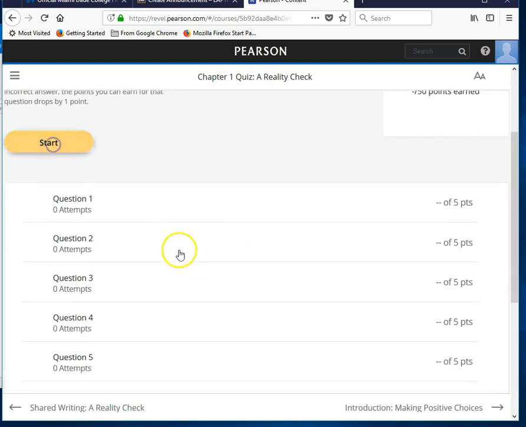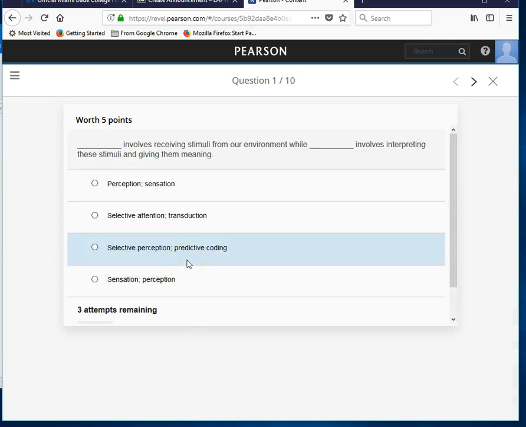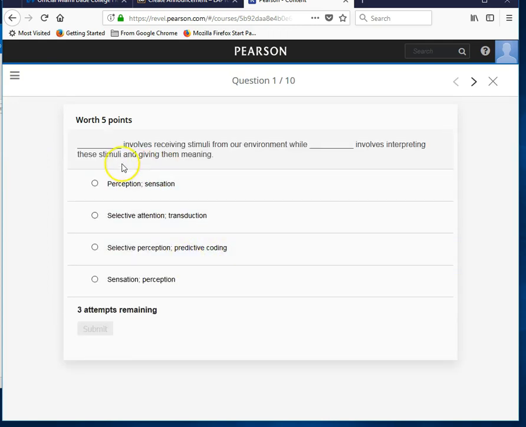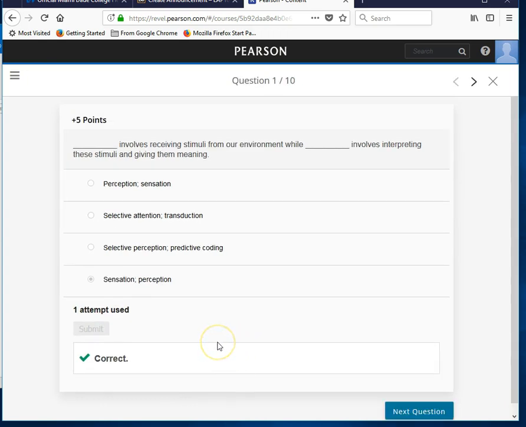So if I click on Start, question 1, blank involves receiving stimuli from our environment, while blank involves interpreting these stimuli and giving them meaning. Receiving stimuli would be sensation, giving them meaning would be perception. Similar. And again, you saw these in your book as well, but it's kind of nice to do them online because you get immediate feedback.